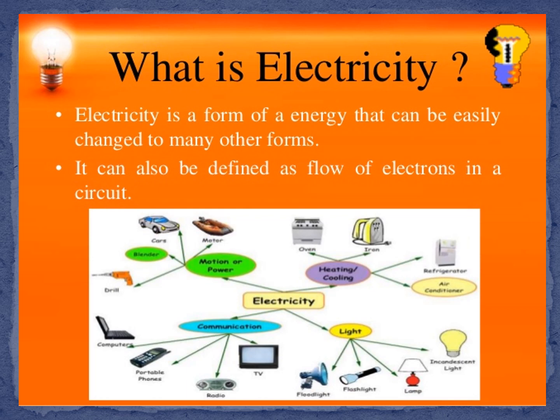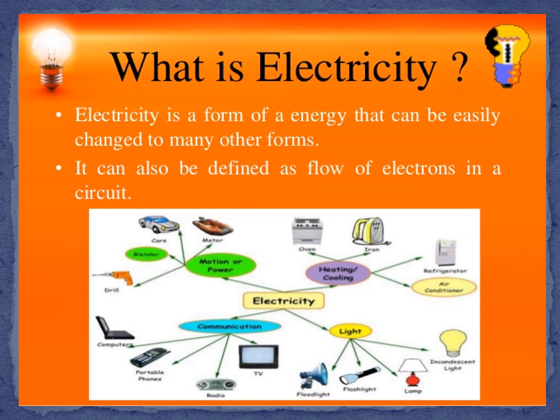That means electrons naturally have negative charge, protons have positive charge, and neutrons do not have charge, so they are neutral. Proton positive, electron negative. And electric current consists of moving electric charges.